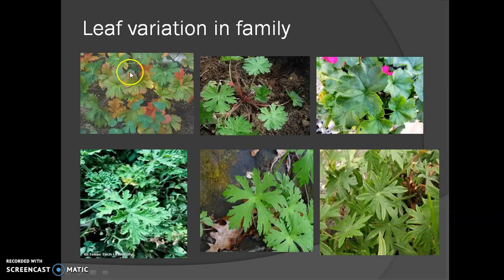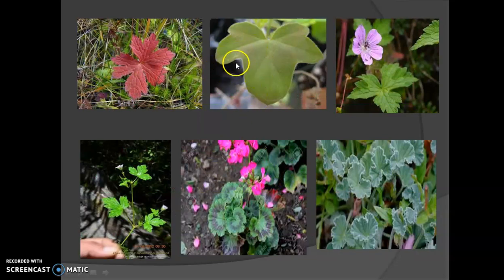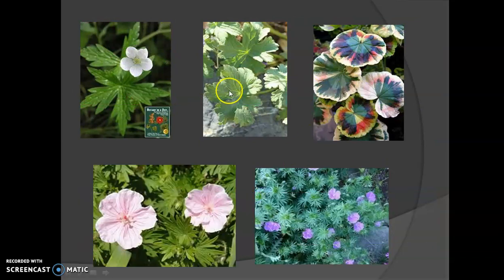See how variation occurred in the leaves of this family. Some of the leaves show the presence of toothed edges. Some of the leaves are rosette at the base. See how deeply lobed the leaves are. Some of the leaves show the presence of colored attractive patches. See that? Leaves of this family are also attractive.